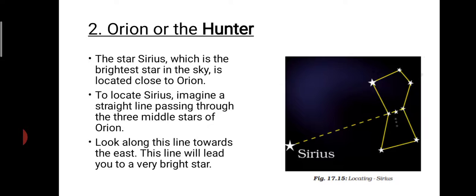And here you can see a star which is known as Sirius. Actually, Sirius is the brightest star in the sky. It is also located close to this Orion. To say exactly, a straight line passing through the 3 middle stars of Orion, and in that line you can see the brightest star, which is Sirius.